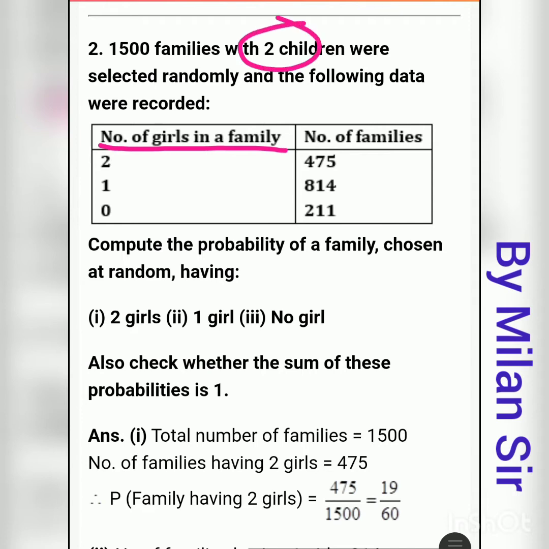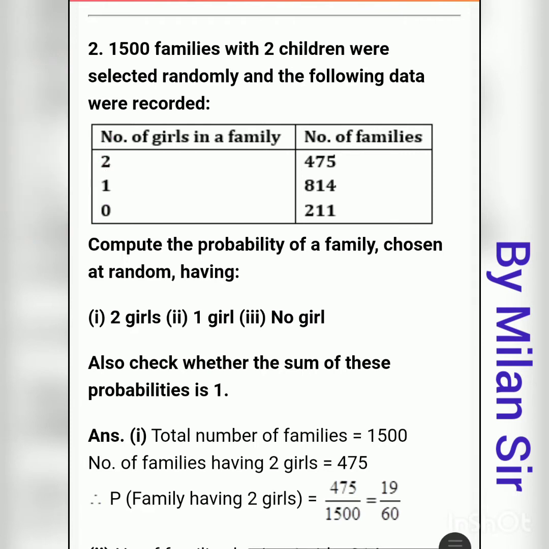So how many possibilities are there for the girls? Either they do not have any girls, so 0 girls, otherwise 1 girl, otherwise 2 girls. More than 2 is not possible, because in every family there are a total of 2 children, so the number of girls cannot be more than 2. It can be 0, that means both are boys, otherwise 1 girl and 1 boy, otherwise 2 girls and 0 boys. So there are 3 possibilities: 2, 1 and 0.